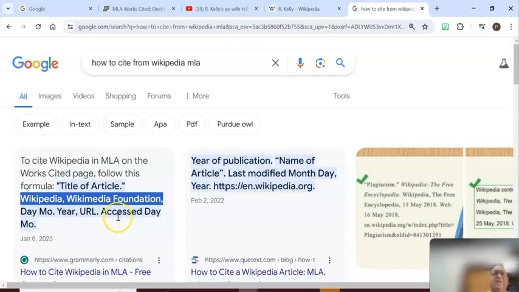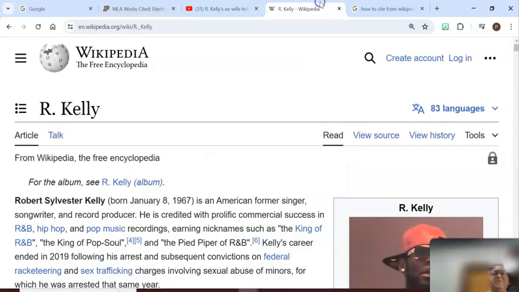So look at this. We're doing R. Kelly. And I want to go back to R. Kelly's Wikipedia entry, which is here. If I can click onto it. So here we have the title of the article, which is R. Kelly. R. Kelly is the title of the article that we have here.